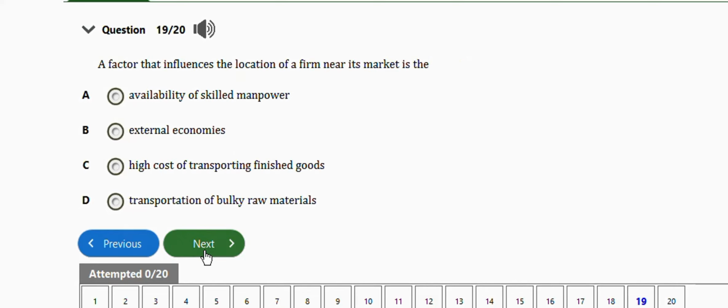Next question is this one. It says, a factor that influences the location of a firm near its market is the availability of skilled manpower, external economies, high cost of transporting finished goods, transportation of bulk raw materials. So the right answer is option C, which is high cost of transporting finished goods.